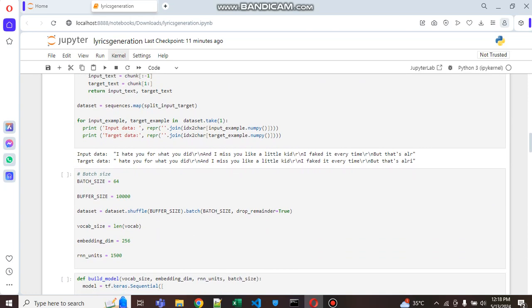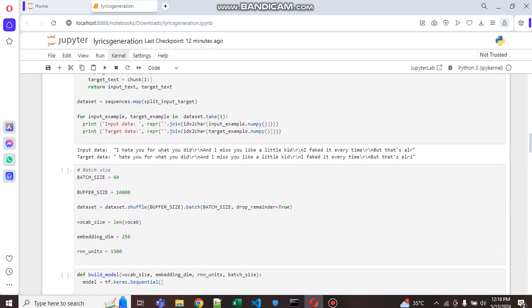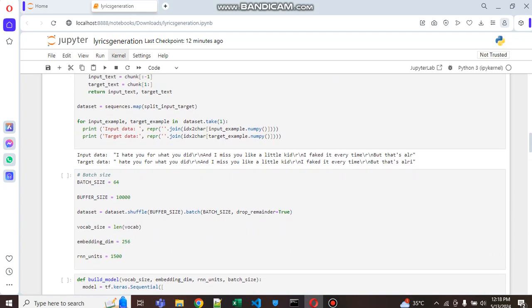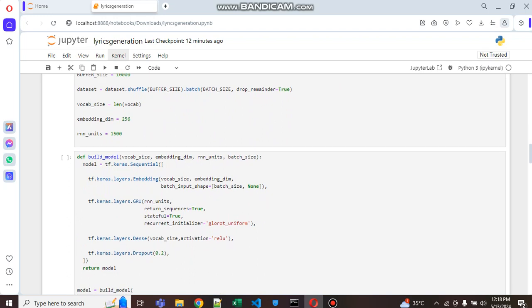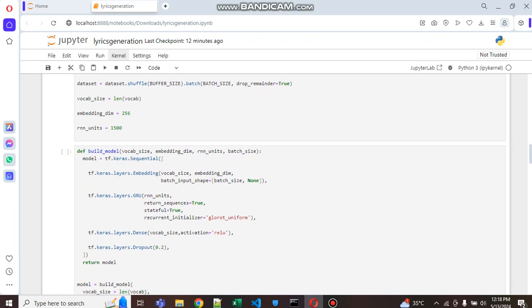Then finally we come to building the RNN, the neural network. We use a type of recurrent neural network, an RNN that uses GRUs, that is, gated recurrent units. RNNs are well suited for sequence data like text or time series because they have memory elements that capture information about what has been processed so far. It has an embedding layer as the first layer, which turns integer-encoded characters into fixed-size vectors. Then we see the GRU layer.